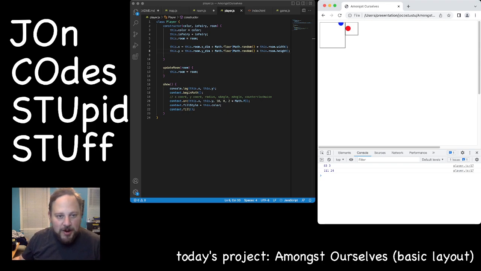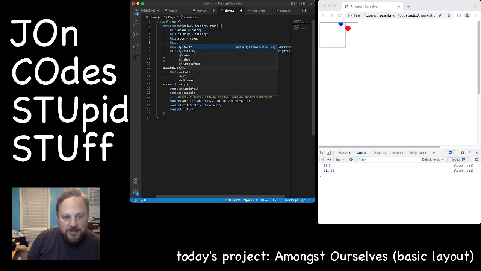All right, so it's not that, it's this dot room dot x dimension plus, and just for our own sake, we're going to say this dot size equals 20.